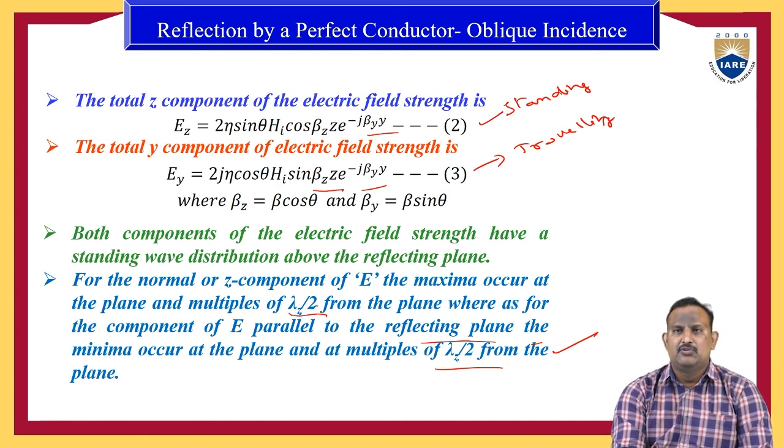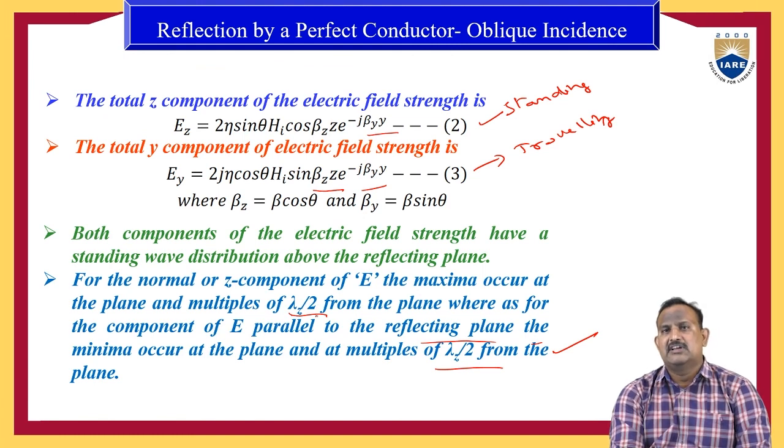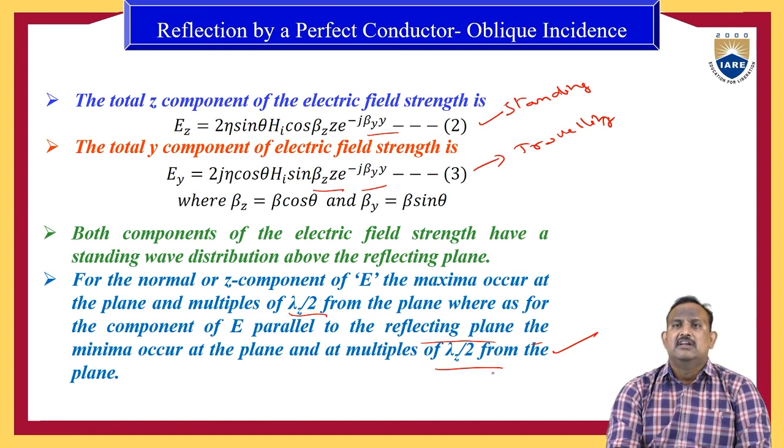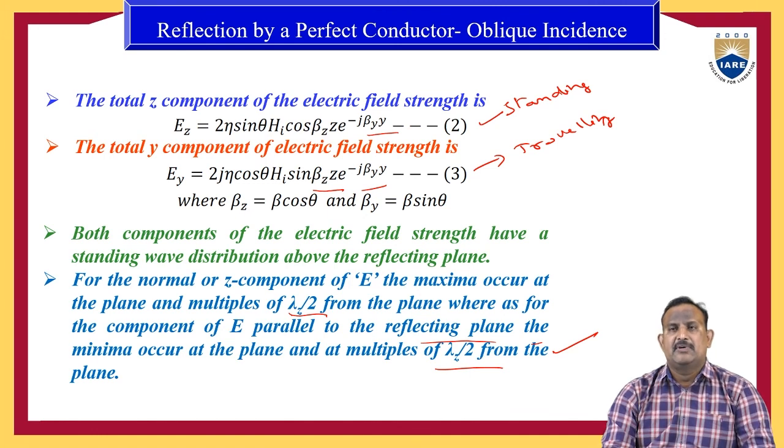So at multiples of lambda z by 2 we can have the maxima, and here also at the multiples of lambda z by 2 we have the minima in parallel polarization. In perpendicular polarization, at multiples of lambda z by 2 we have the maxima. In parallel polarization, at the multiples of lambda z by 2 we have the minima. So this is about the reflection by a perfect conductor using oblique incidence.